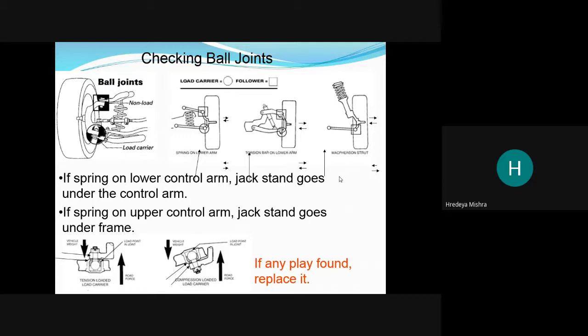If you find any mismatch during this type of motion, then we have to replace the ball joint.